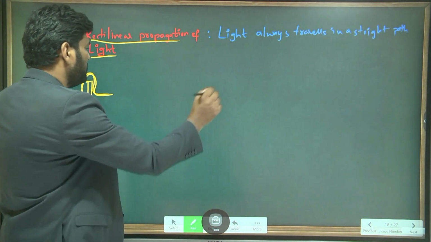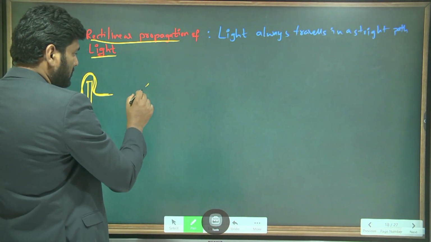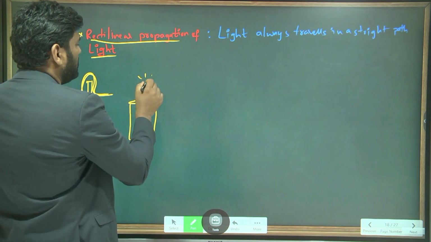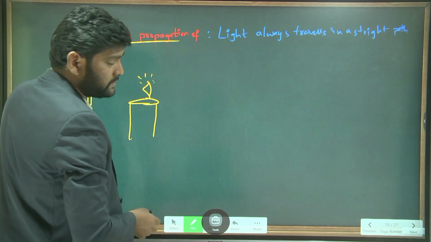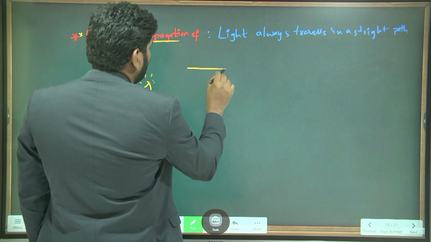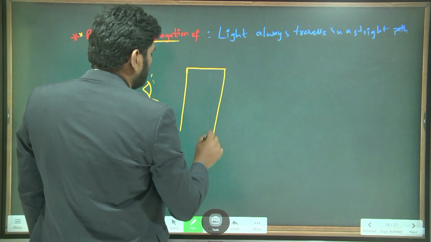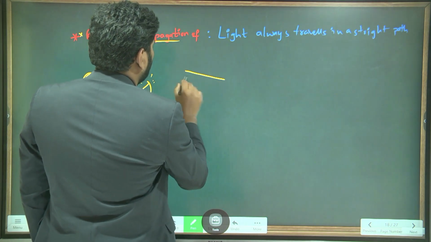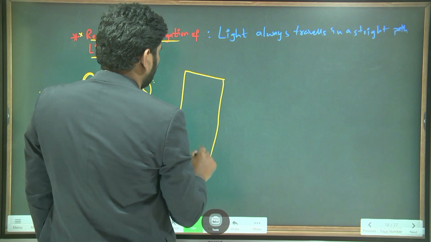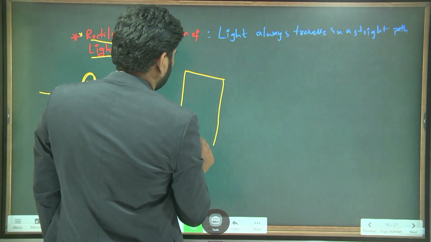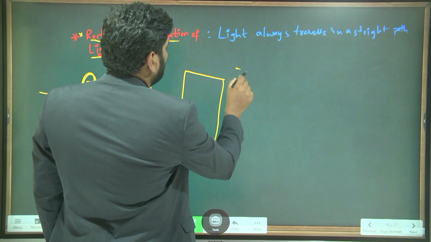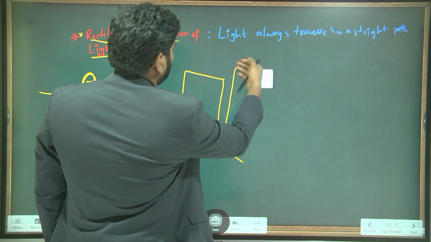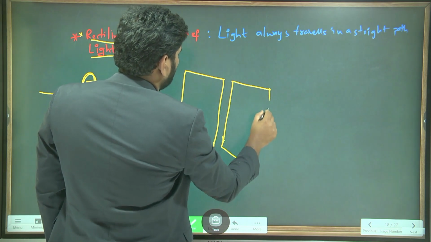Let's take cardboard here. First of all, take a candle. This is a candle. The candle is burning. Now here I am taking cardboards. This is the way I am taking the cardboards. First cardboard, and this is the second cardboard.